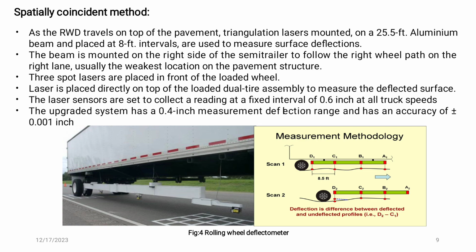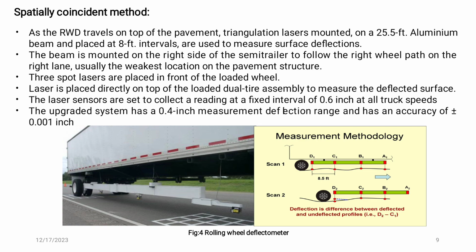As the rolling wheel deflectometer travels on top of the pavement, the triangulation lasers mounted on a 25.5 feet aluminum beam and placed at every 8 feet interval are used to measure the surface deflection.